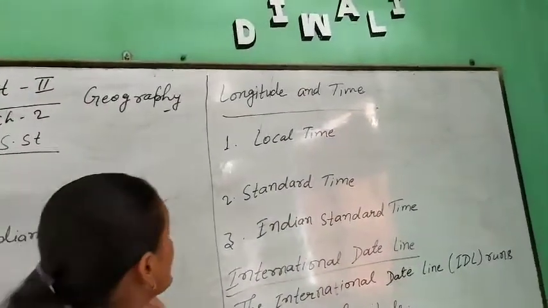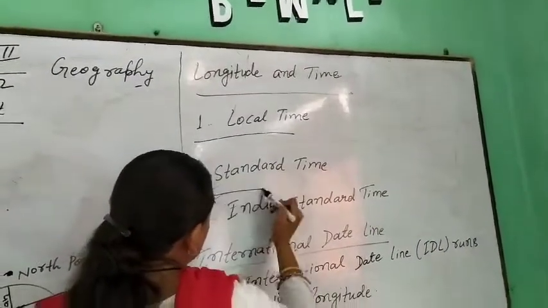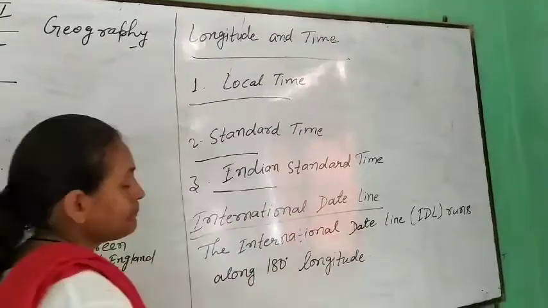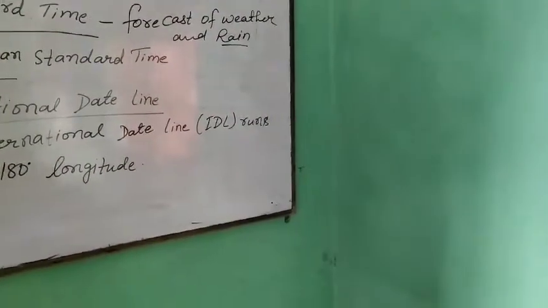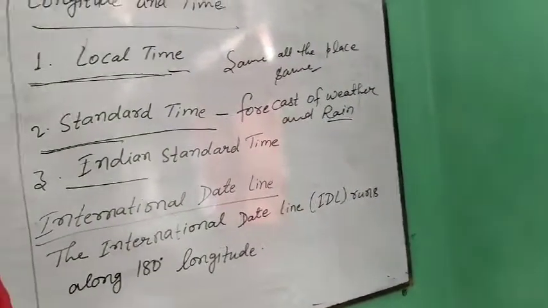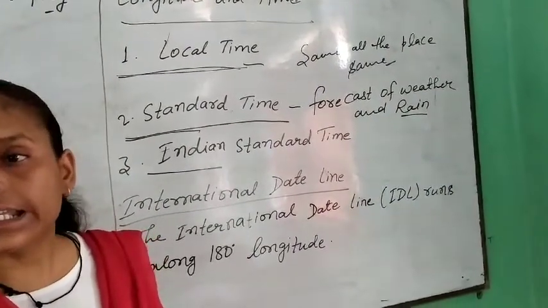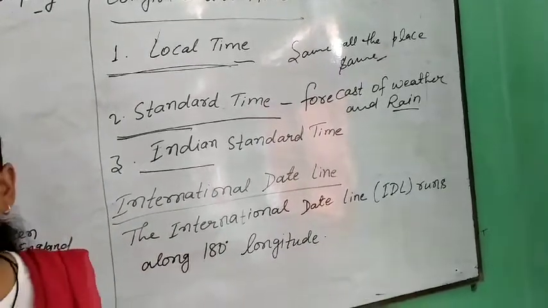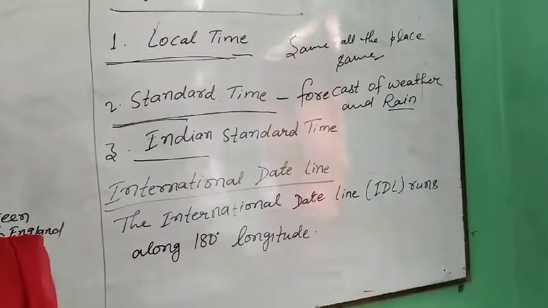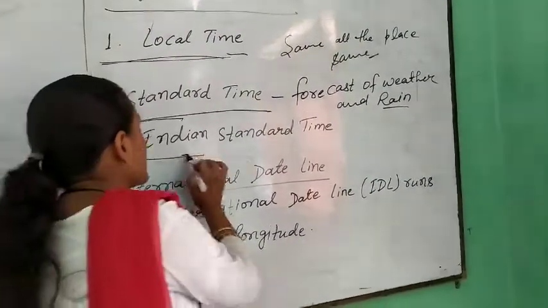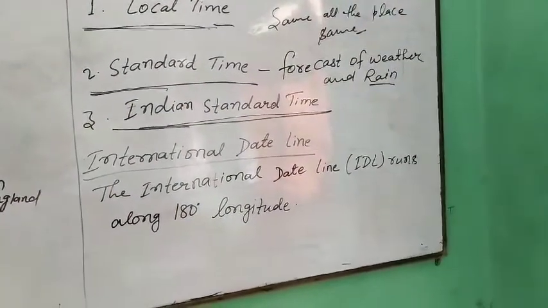Now, longitude and time. There are three parts of longitude and time: local time, standard time and Indian standard time. In India, the longitude of 82 degree 30 minutes east, passing through the country, is considered the standard meridian. When it is noon on this longitude, that time is taken for the whole country. It is called the Indian time. The same time across the whole country is called the Indian standard time.